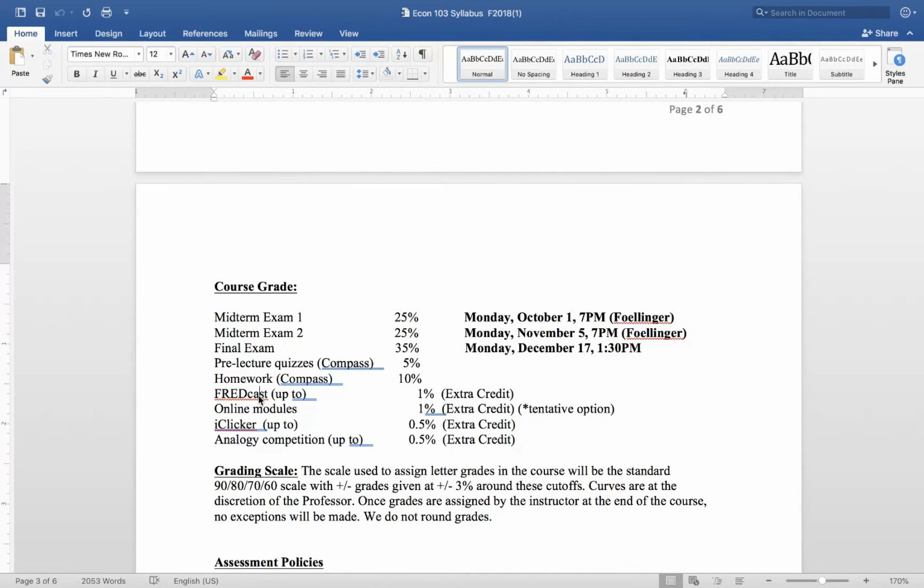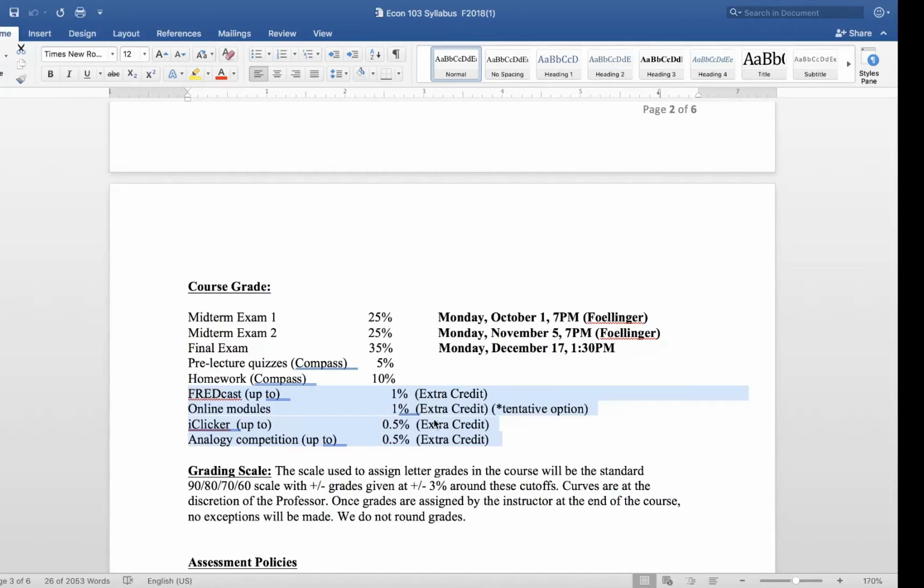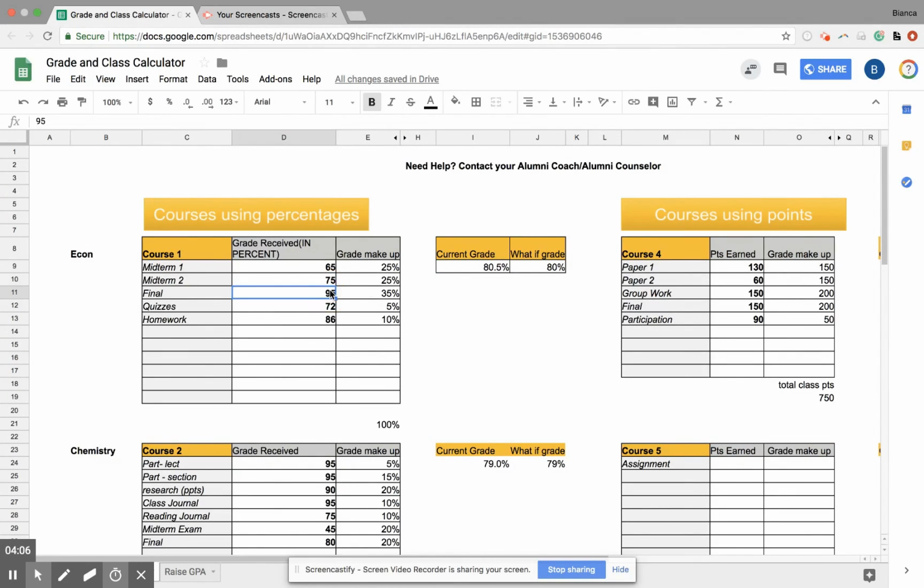And if you see here, there's some extra credit pieces, up to 3.3 percentage points in extra credit. That means that if you got a 95 plus you did the extra credit, you can almost guarantee yourself a B. So this is a really great tool for you to figure out where you're currently at and where you need to go in order to do really, really well this semester. Check in with your alumni counselor. They have a copy of this. They can give this to you so that you can do this.